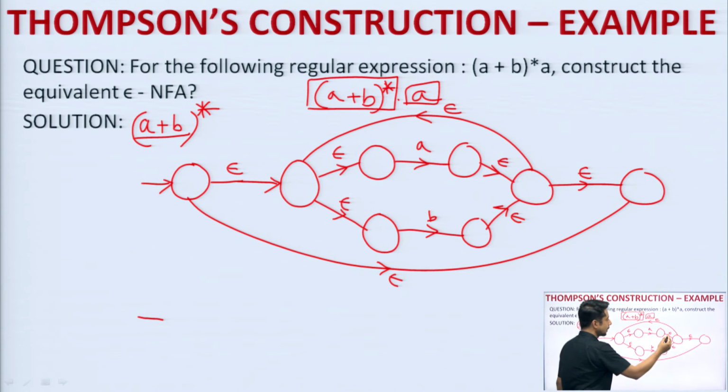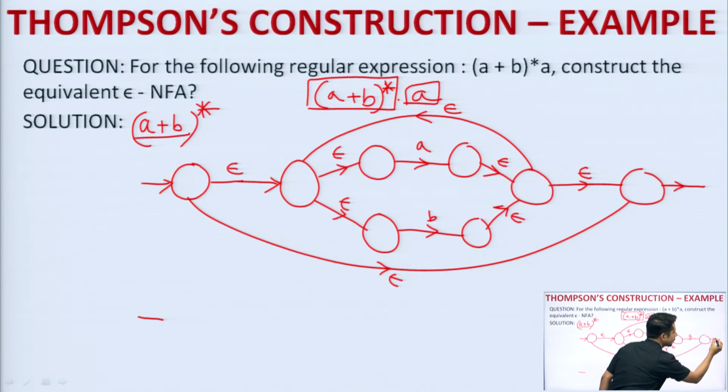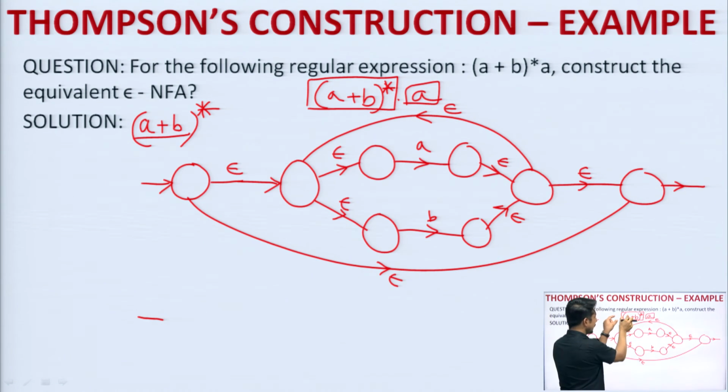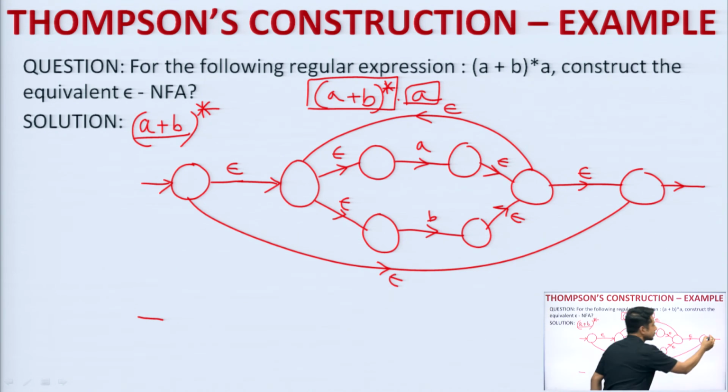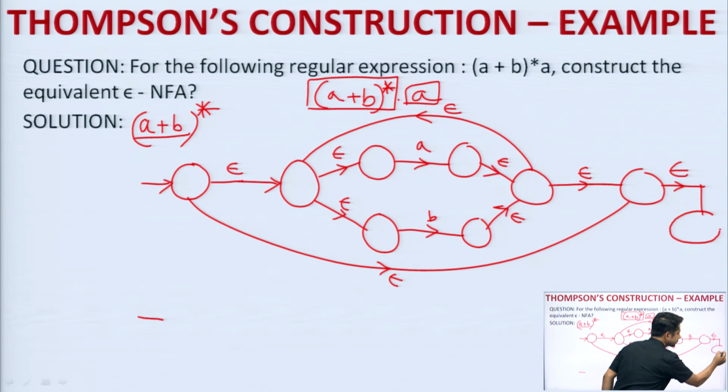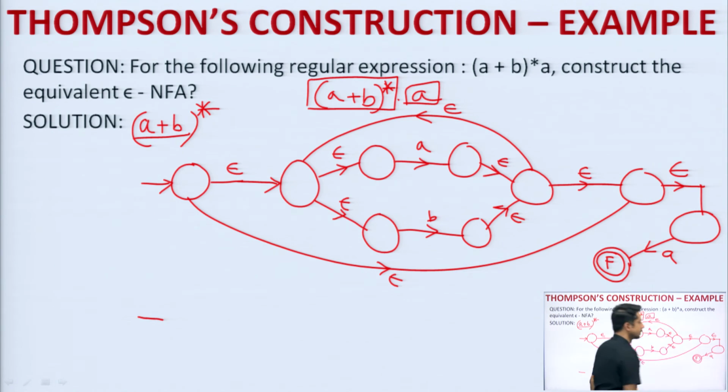The only remaining part is this one. That means, what will I do? I will simply take one more extension. See, a dot b means what? I will have one transition for a. Dot means I will represent it by an epsilon. So, epsilon I will represent, and then I will take one more state, and from here I will take the b transition, and this will become the final state. So, this is how you are going to draw the diagram.